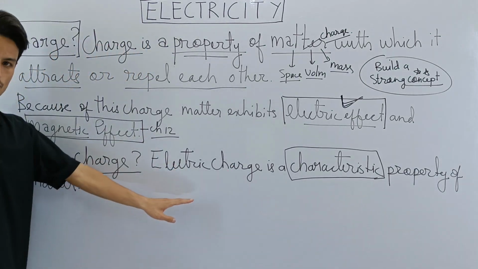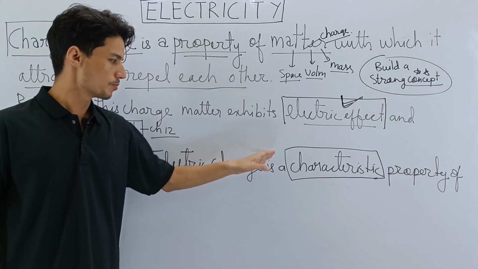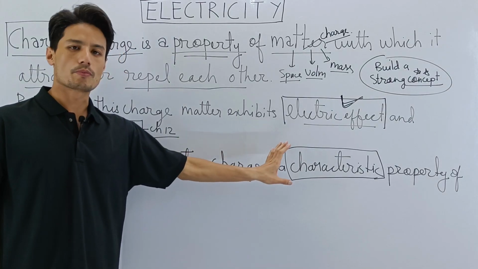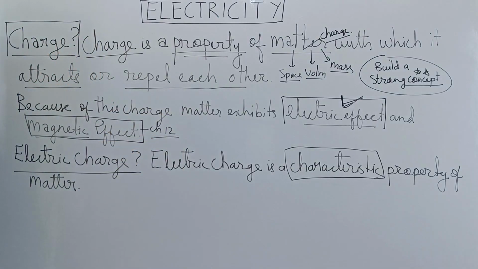Now we'll write more. Of course, we'll write more. If you just write like this, marks will not be given. You may lose some marks, because this is not the complete answer. There are still one or two lines to write, and with that the answer will be completed. So electric charge is a characteristic property of matter.